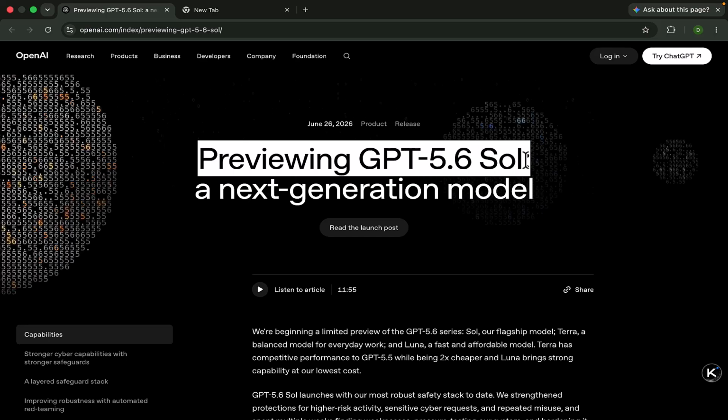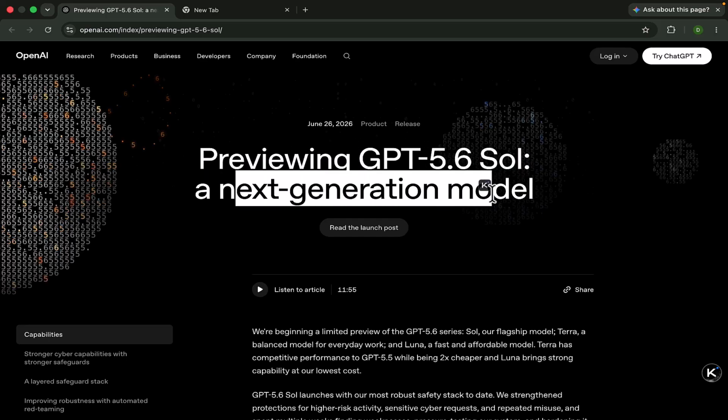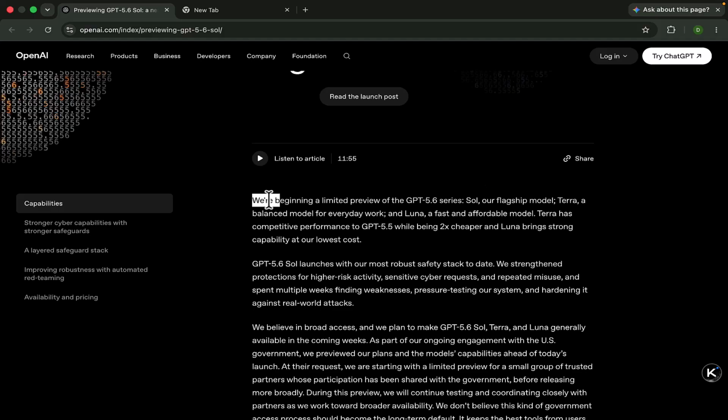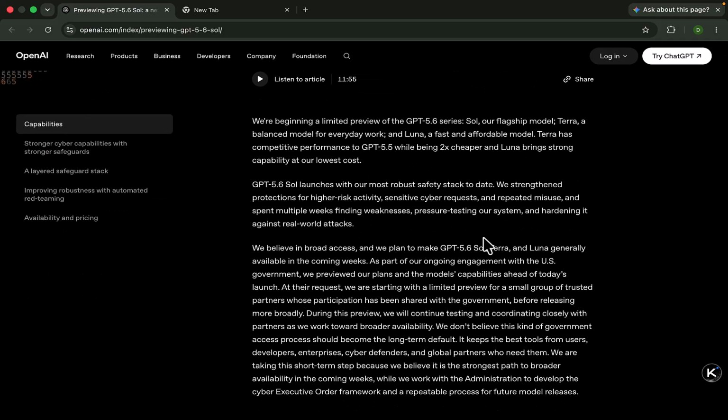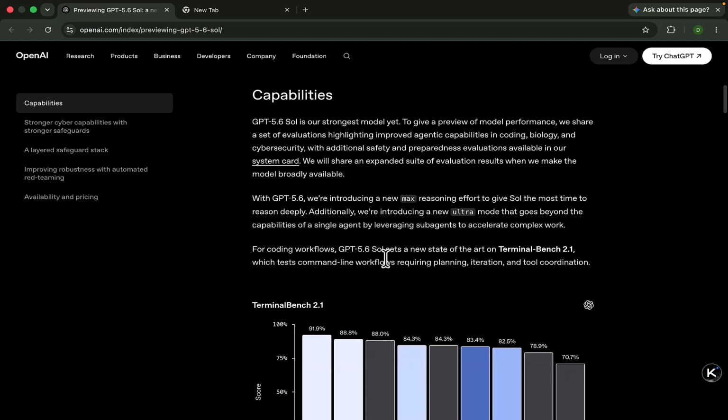Previewing ChatGPT 5.6 Sol, the next generation model. Here we are beginning a limited preview of the 5.6 Sol series. There are several models: Sol, our flagship model, Terra, a balanced model for everyday work, and Luna. All of these models are paid, but we will choose the free option. Let's move on. They have updated all the things, like 5.6 Sol is our strongest model yet.